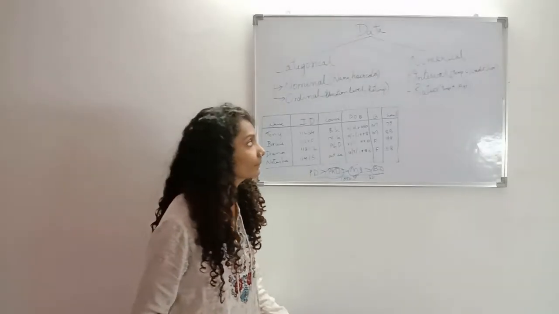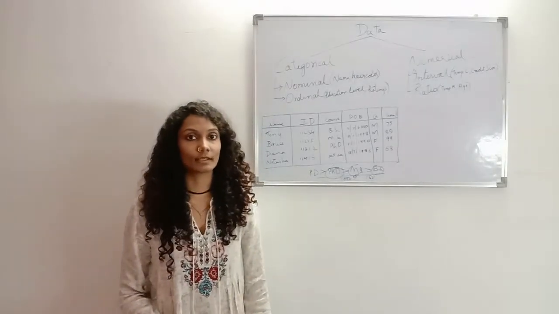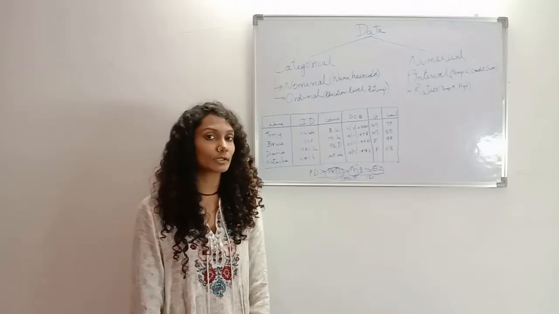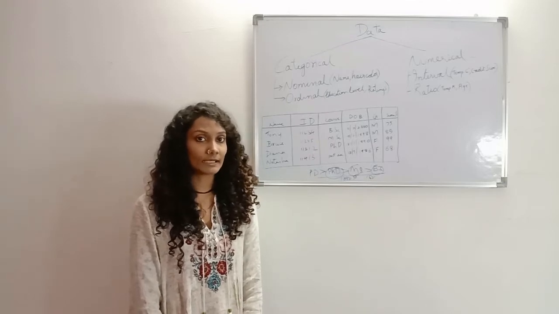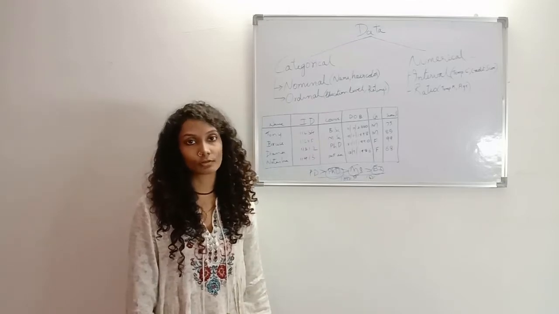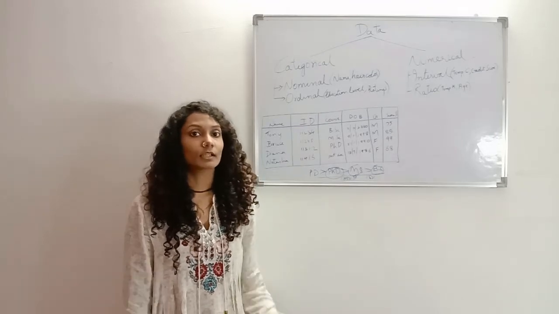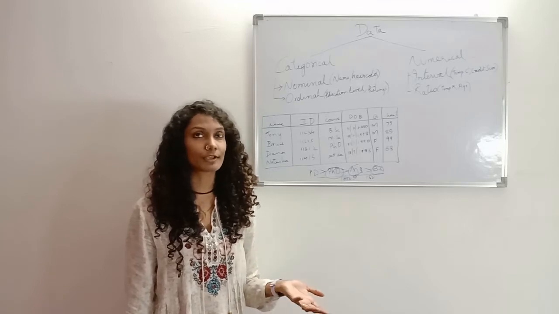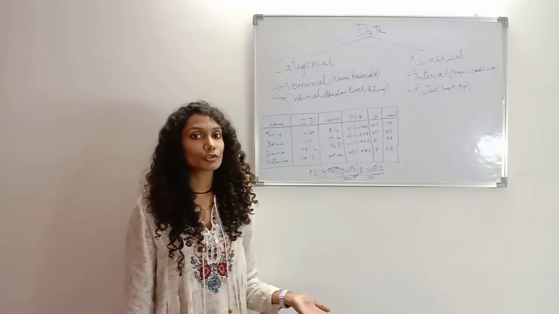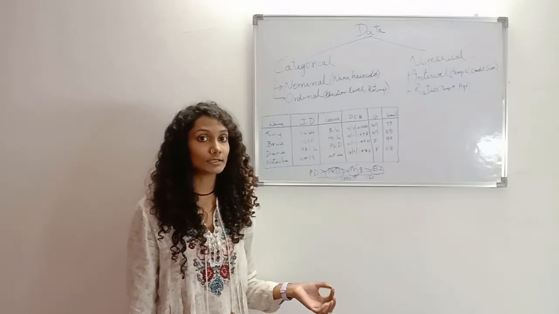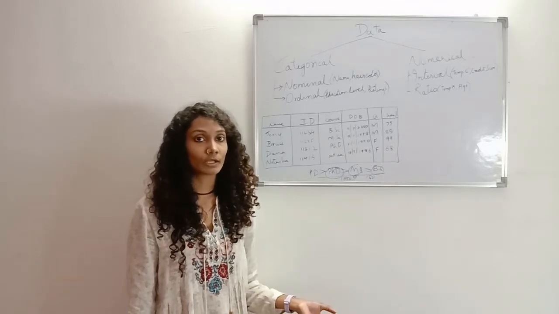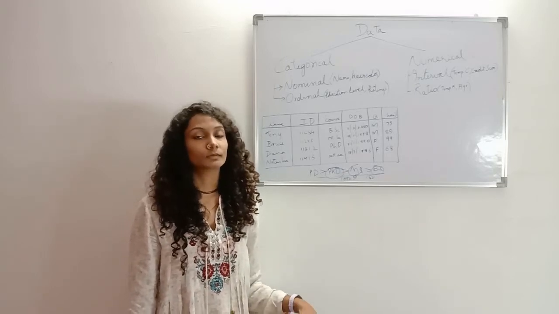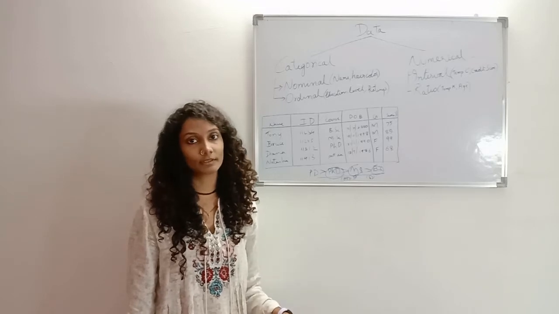Well, the first example is temperature in Celsius scale. The temperature outside, if it is 6 degrees, we say it's 6 degrees. But if it is 0 degrees Celsius, we won't say that there is no temperature outside. It doesn't make sense, right? The true absence of temperature is 0 Kelvin, which is equal to minus 273 odd degrees Celsius. So the zero chosen for Celsius scale is not the absolute zero, or it is not the natural zero signifying the complete absence of temperature. Hence, that becomes interval data.